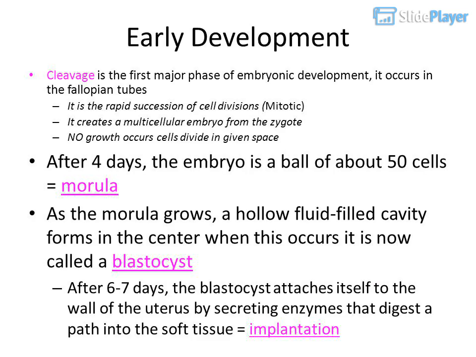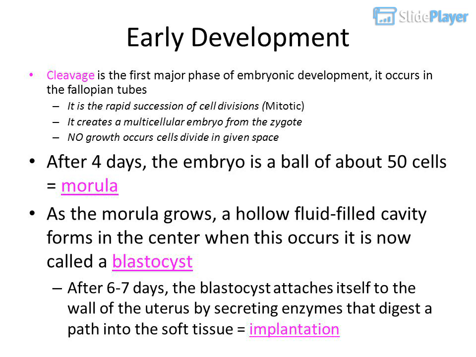Early development. Cleavage is the first major phase of embryonic development. It occurs in the fallopian tubes. It is the rapid succession of cell divisions, mitotic. It creates a multicellular embryo from the zygote. No growth occurs; cells divide in the given space. After 4 days, the embryo is a ball of about 50 cells, a morula.